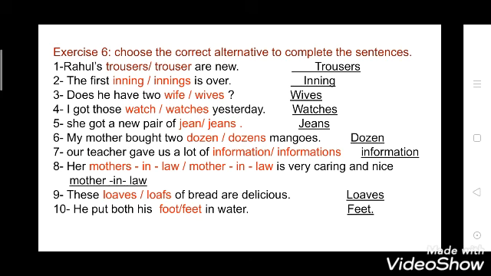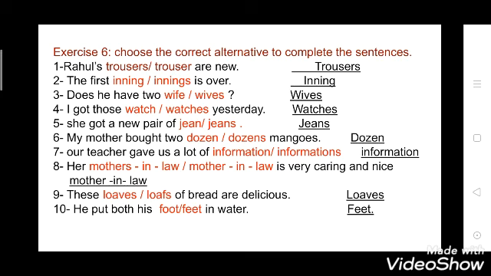Now see the second. The first innings is over. So here is there. So what will come? Inning will come. Now see the third one. Does he have two wives? So here what will come? Wives will come because here you are talking about two. So two means plural. Two wives.